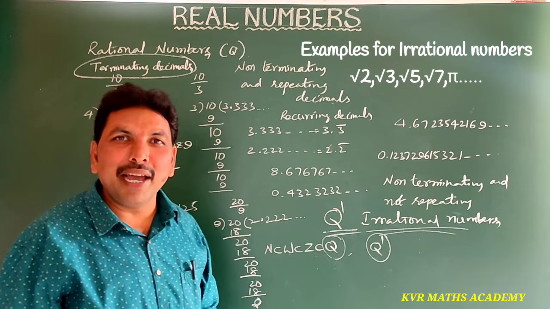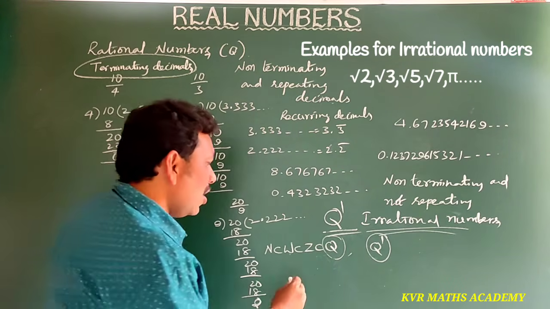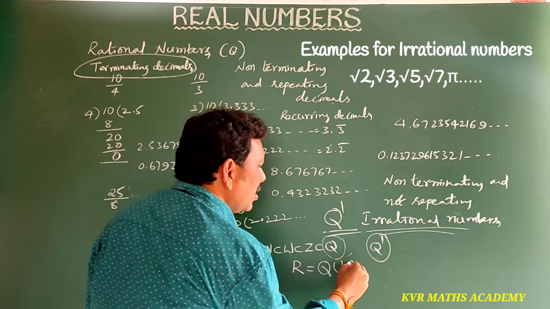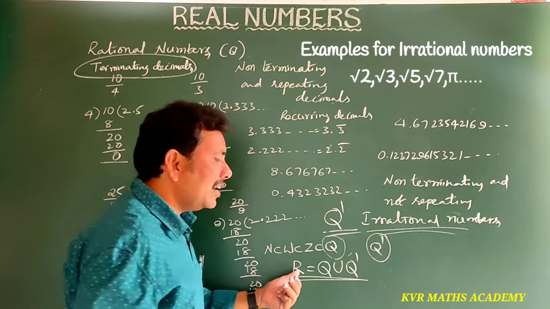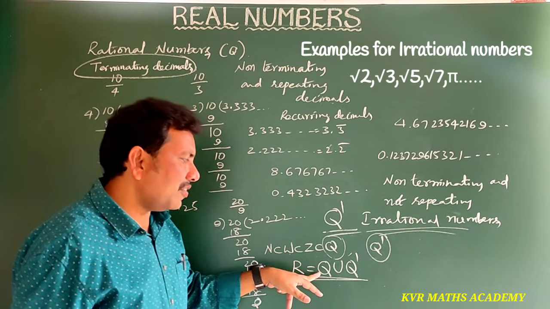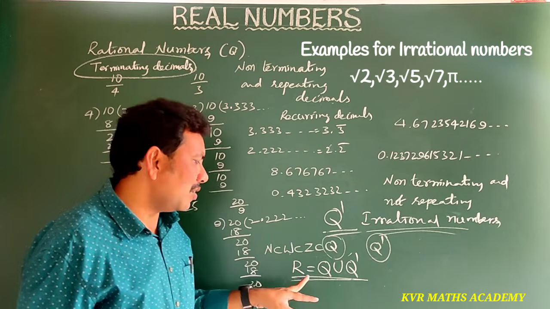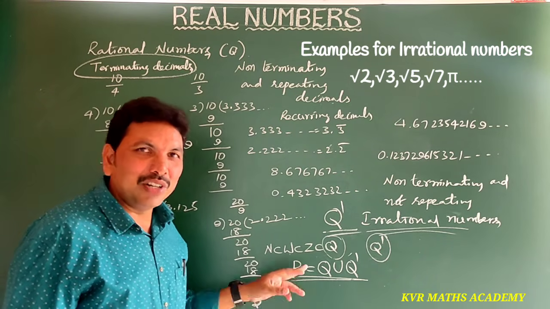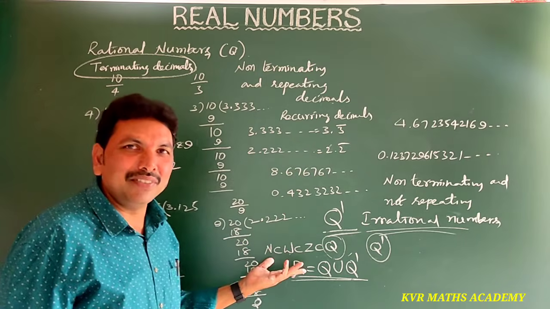Real numbers are shown by capital R. So R is equal to Q union Q dash. The combination of rational and irrational numbers is called simply real numbers. Understood the concept of real numbers?